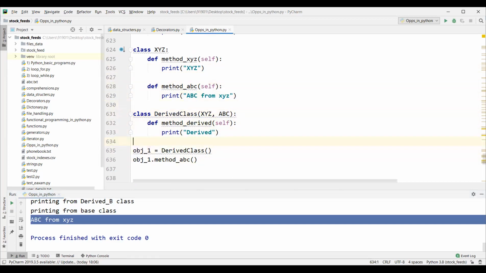This one you call an MRO, method resolution order. When you are calling any method on this object, internally Python will follow the MRO order. Method resolution order means what we just discussed, how it looks up a particular method. If it is not found here, and not found here, and here also it is not found, it simply throws an exception, saying this particular method is not available, an attribute-not-found kind of error.